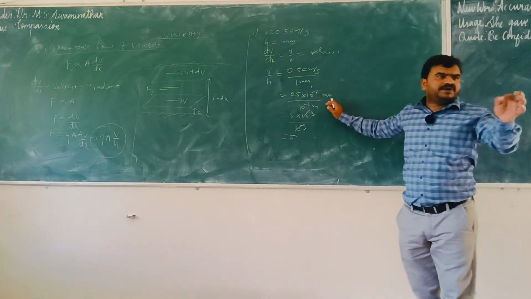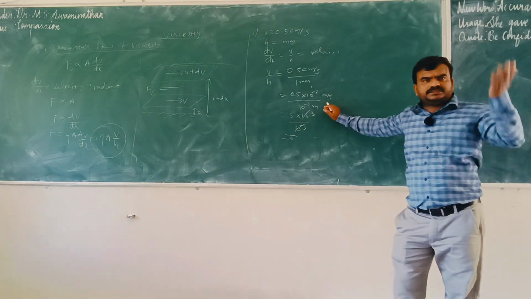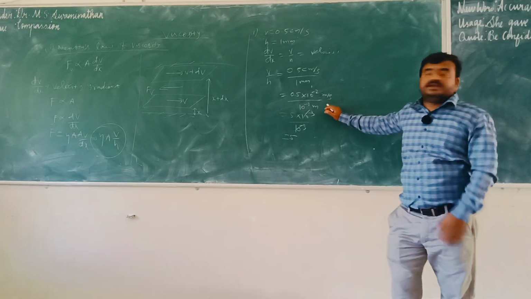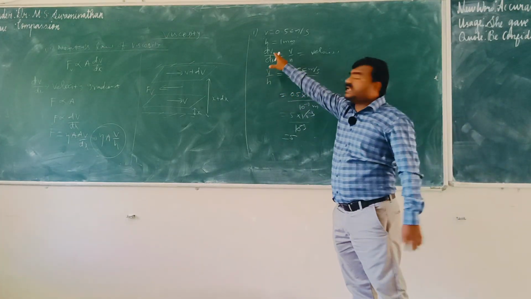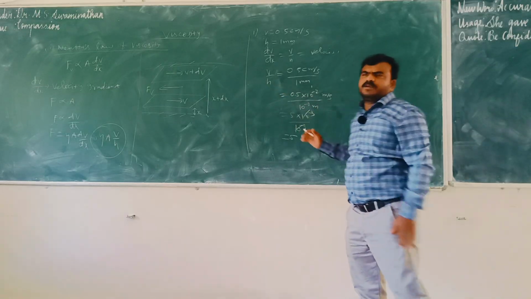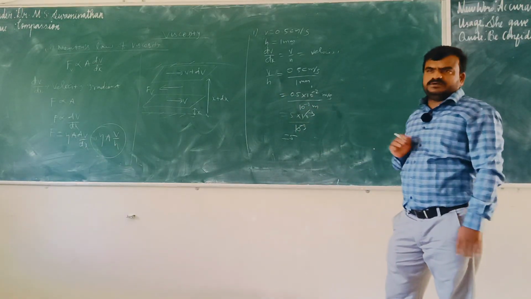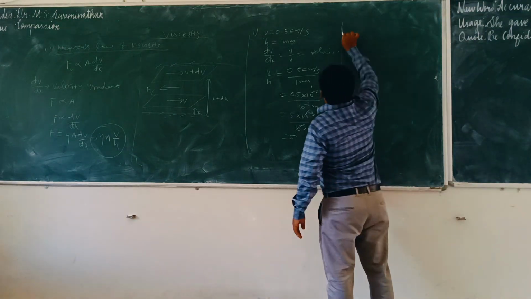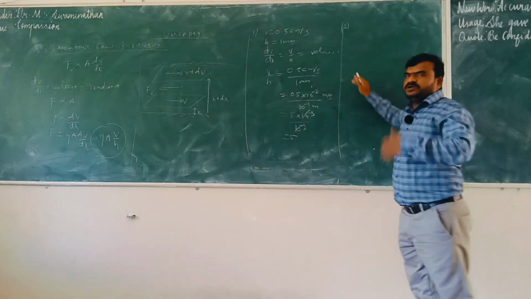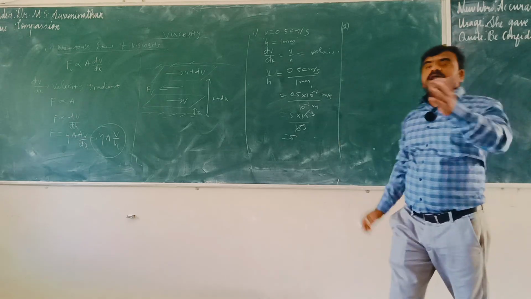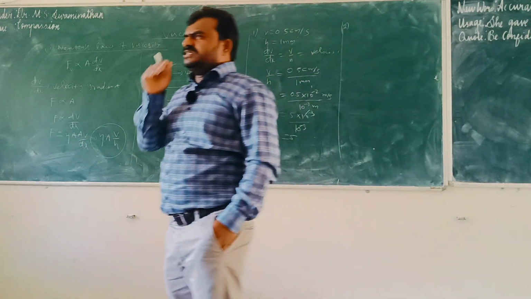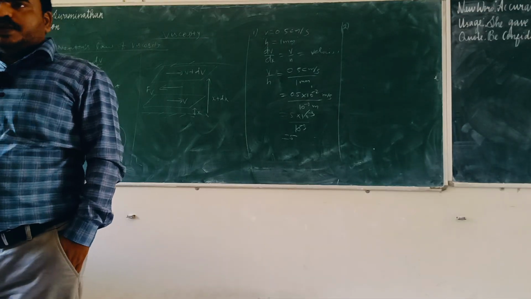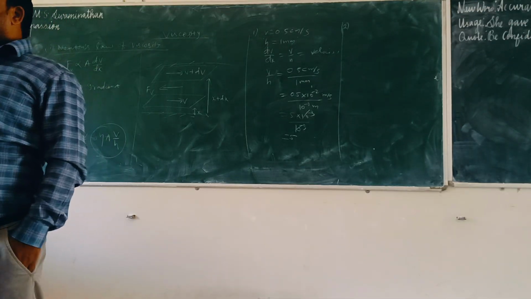In application-based level 1, it is a direct question. You don't need to think about previous ideas or previous chapter ideas. Directly you can solve, because data is given and you know the formula, you are directly applying it. This is level 1 in the application part. And a second kind of question they may ask, at level 2, is not only tubes; they may apply it to any area of natural occurrence. For example, the same water flow in a river, in an ocean, in a sea, or falls.